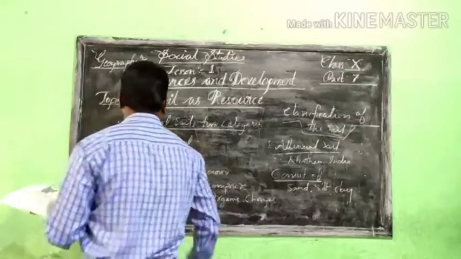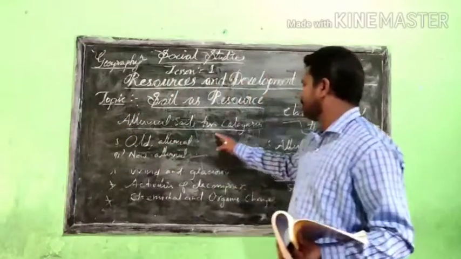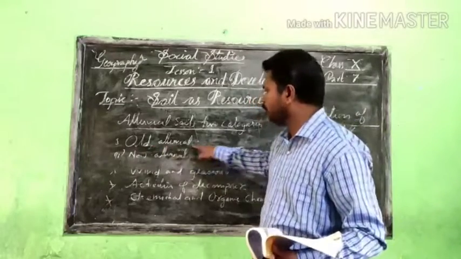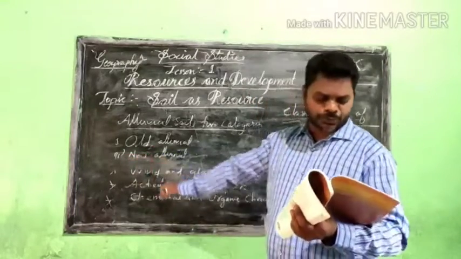So we can understand that alluvial soils have two different categories. The first one is called the old alluvial soil, and the second one is called the new alluvial soil.